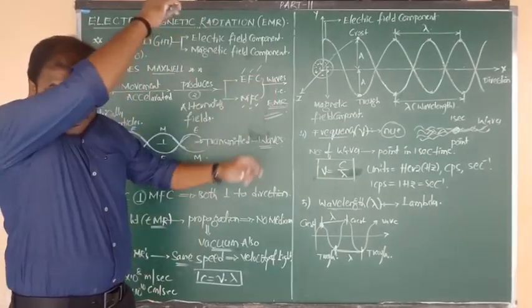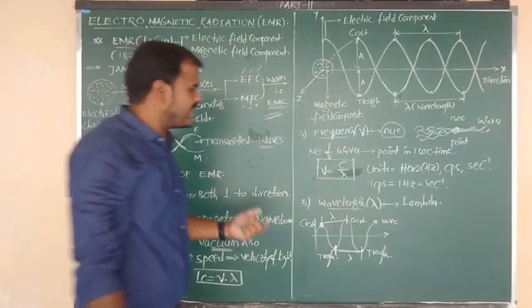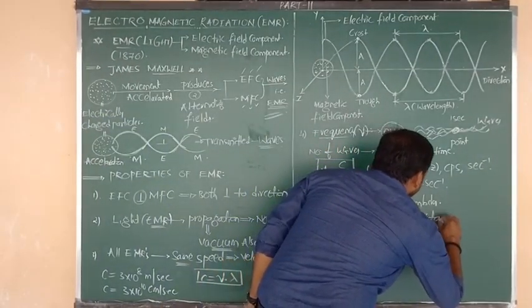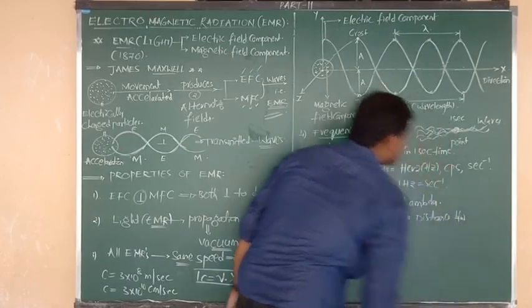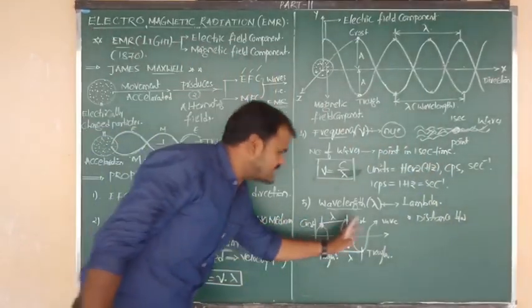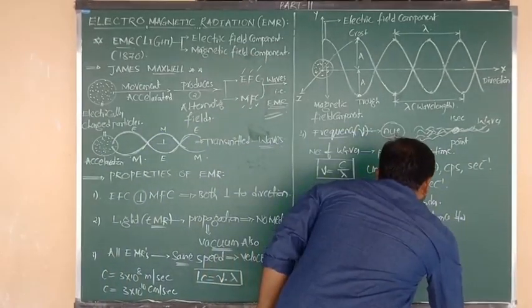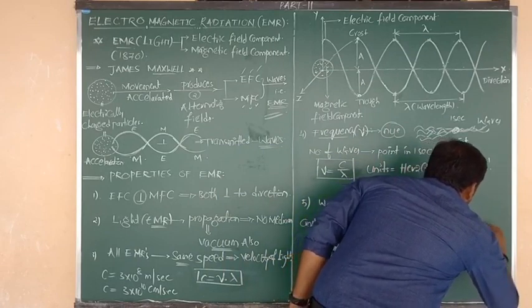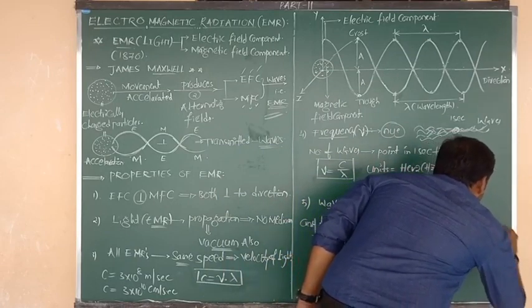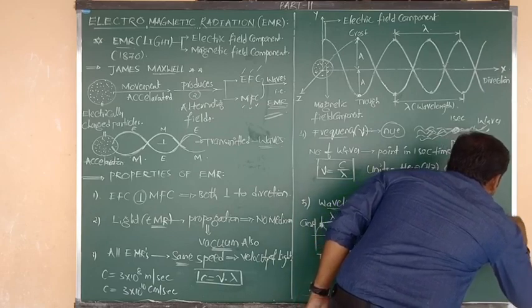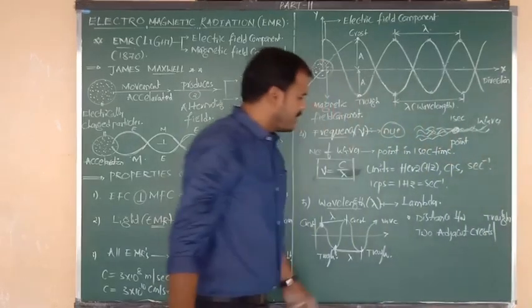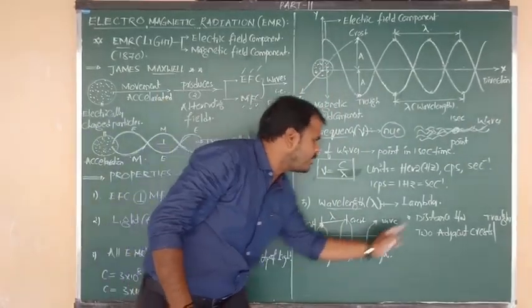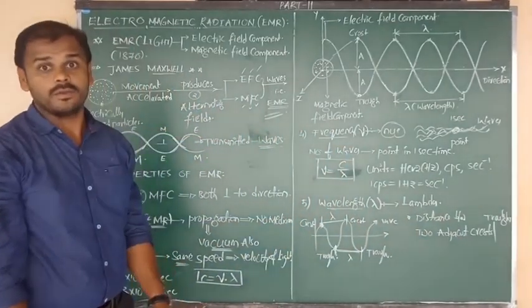The meaning of wavelength is nothing but the distance between two adjacent crests, or two successive troughs of a wave.